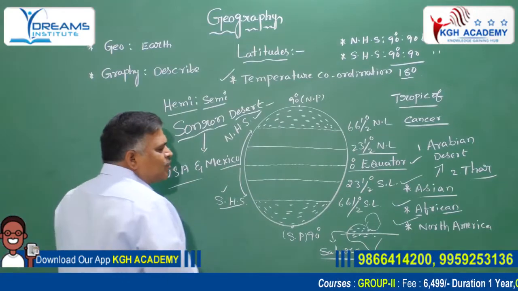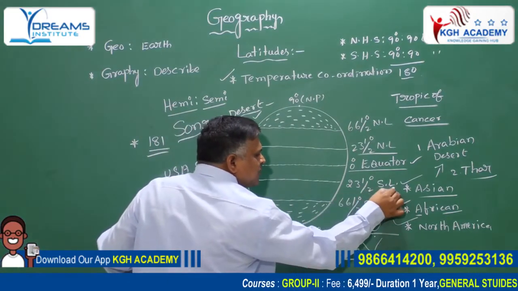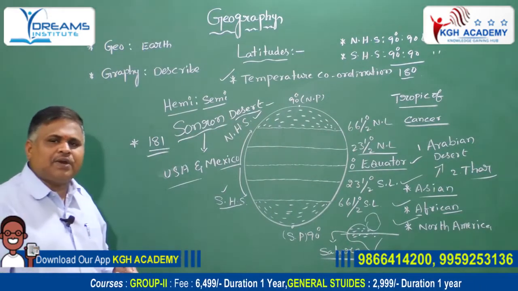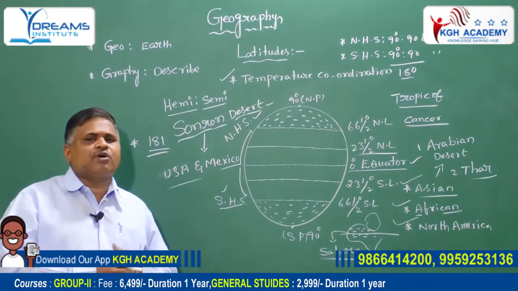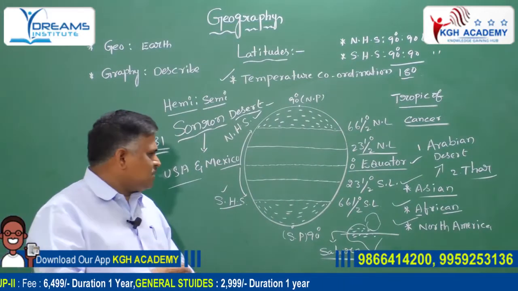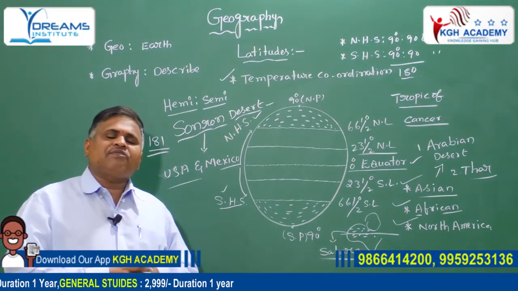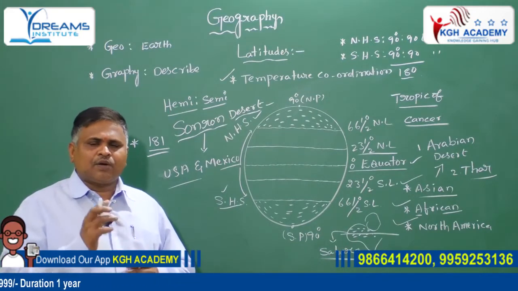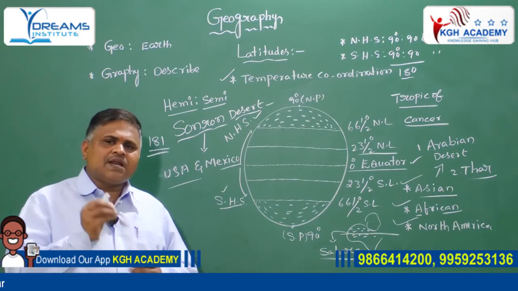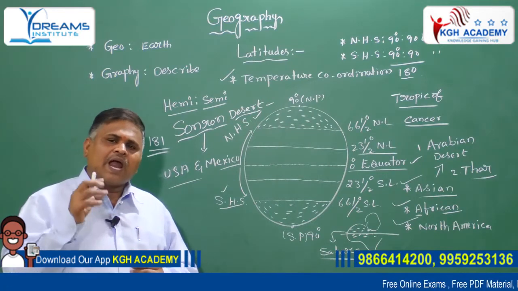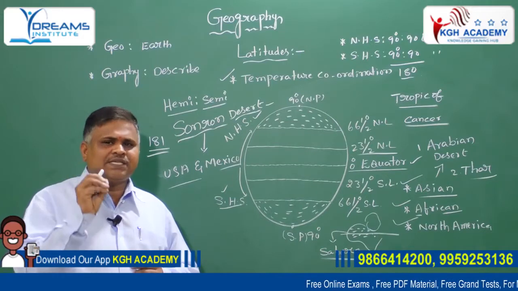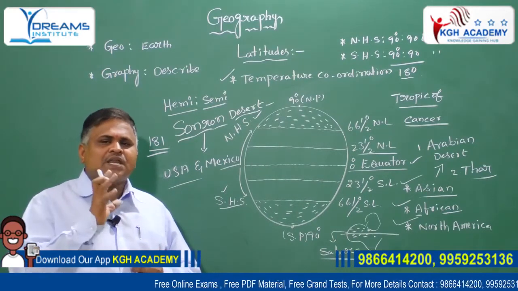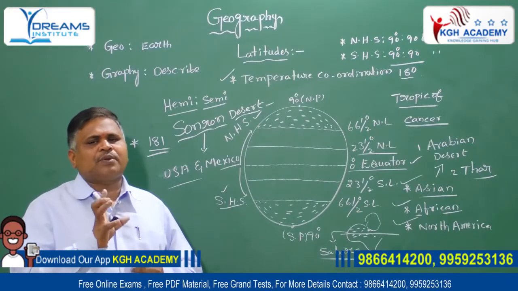Okay, next one, 23.5 degree south latitude is known as the Tropic of Capricorn. What are the important characters of the Tropic of Capricorn? Same conditions: one, high temperature is recorded. Number two, little rainfall occurs. And the third one, tropical deserts were formed in the western parts of the continents.